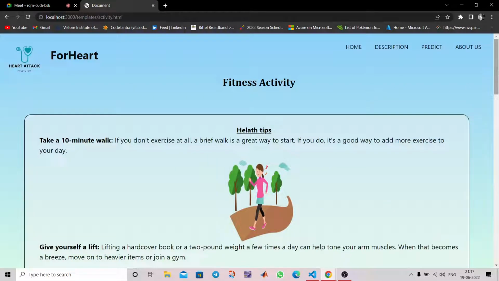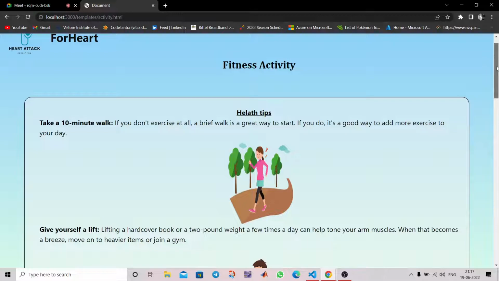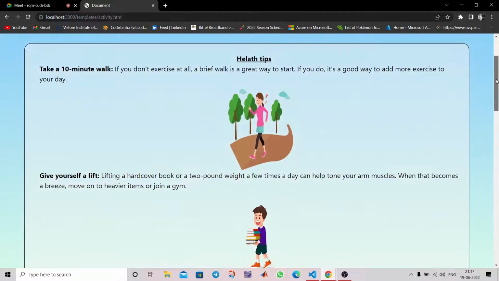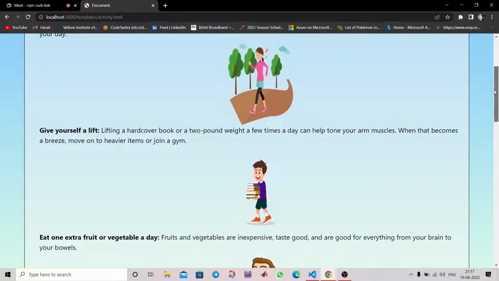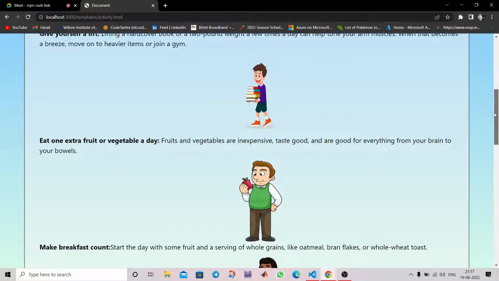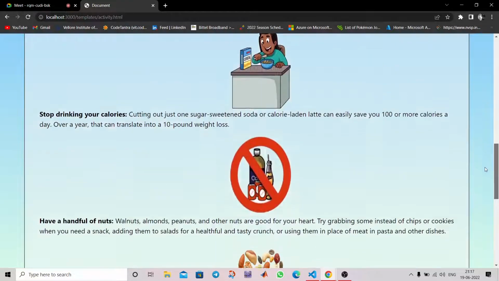So Prashant, you can take over from now. Here in our website we have shown simple health tips which decrease the chances of getting a heart attack. These are simple tips which help us to stay better and to avoid heart attacks. And we will try to add more features to our website in the future.